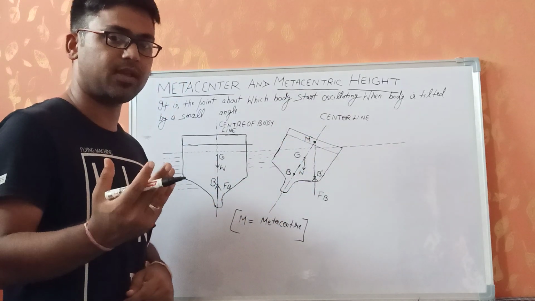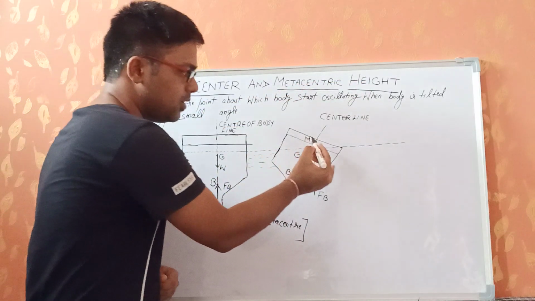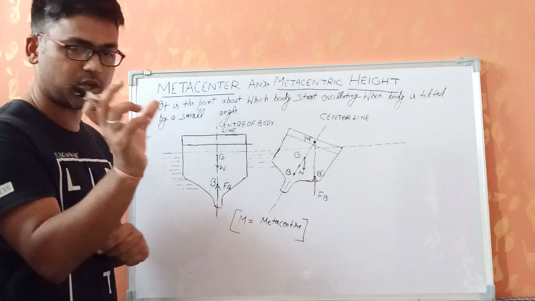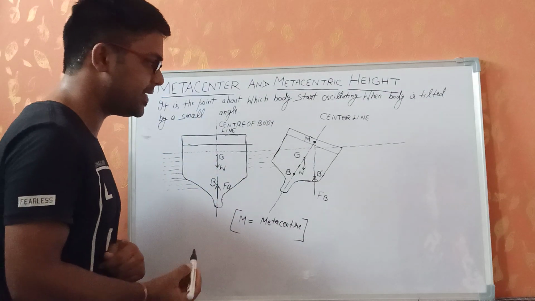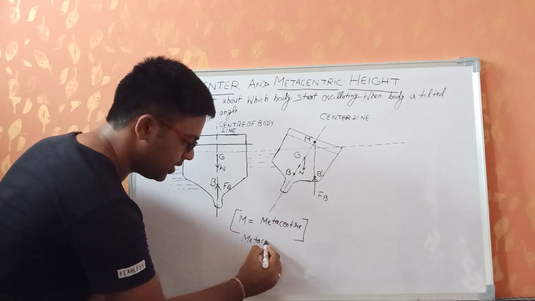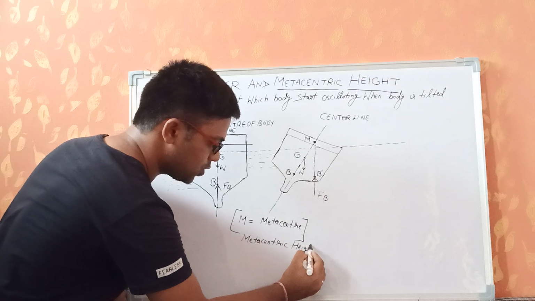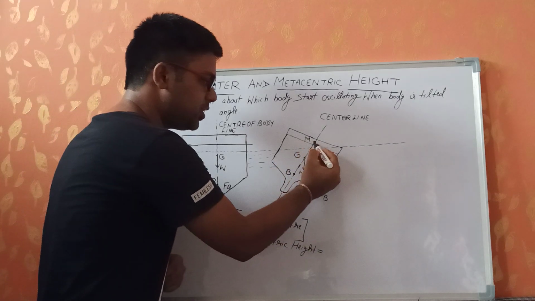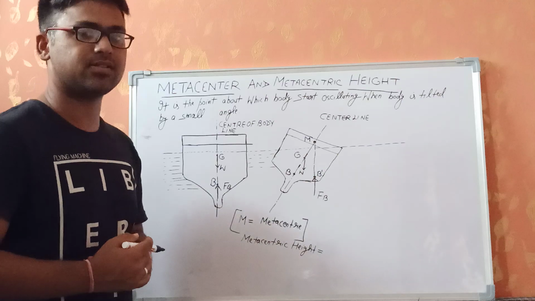Clear? Now in the same way, what is metacentric height? The distance between the metacenter and the center of gravity of the body is called the metacentric height. So if somebody asks what is the value of metacentric height, the metacentric height is basically the distance between G and M. The distance between these two is called metacentric height.